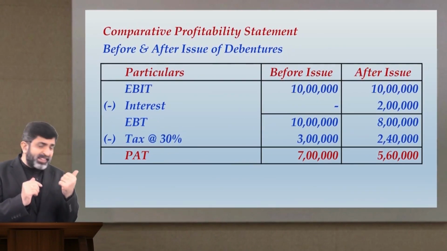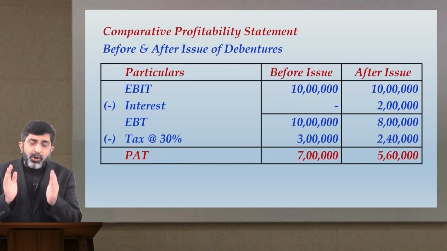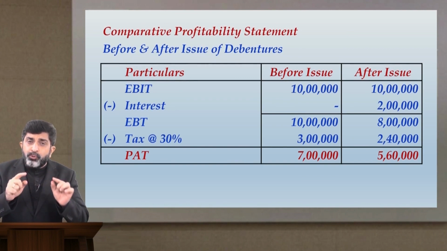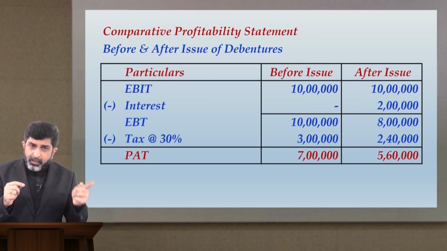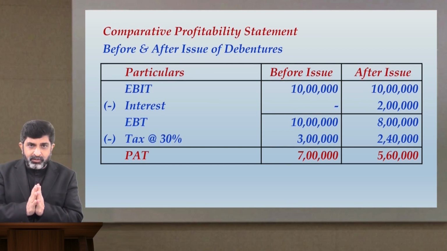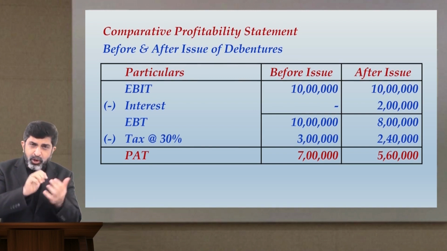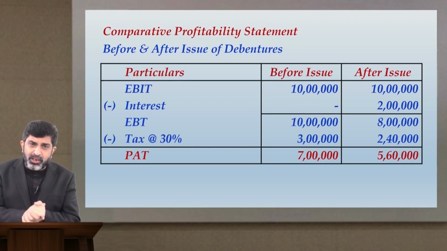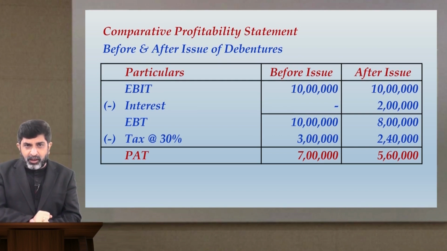If you notice in this last line where we are writing profit after tax, the profit after tax of Keertana Limited, which was 7 lakhs earlier, after issuing these debentures, is falling down to 5 lakh 60,000. So, do you see what is the reduction in the profit? Carefully observe this. Profit is reducing only by 1 lakh 40,000.